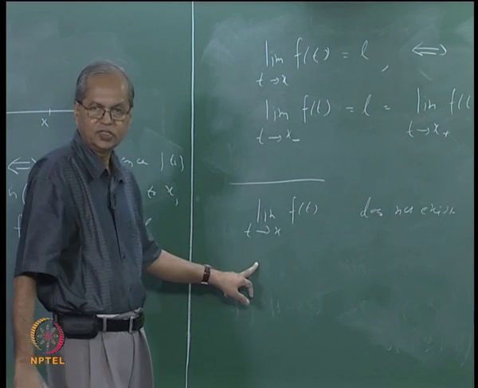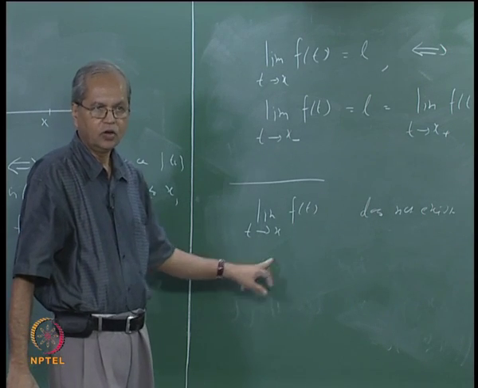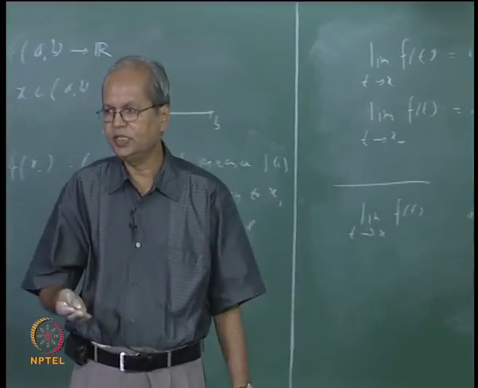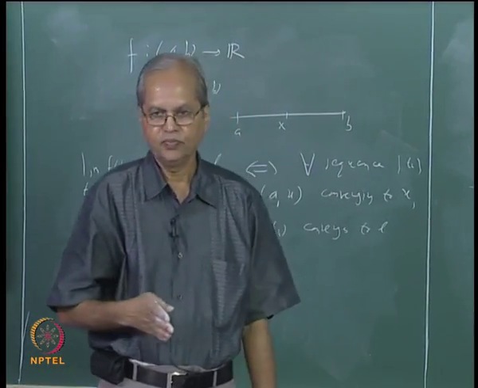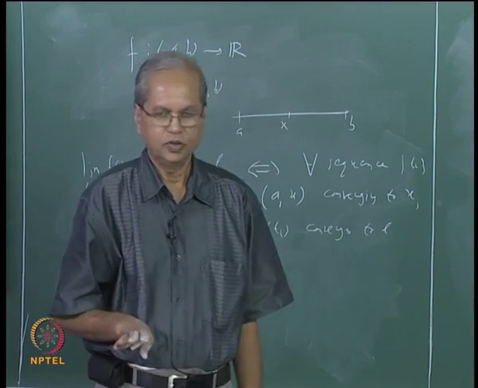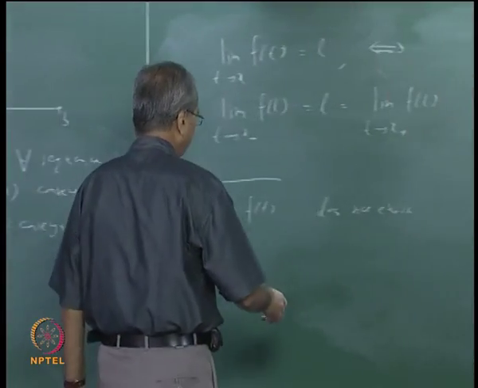Either the left hand limit does not exist or the right hand limit does not exist, or of course both do not exist, or the other possibility, that the left hand limit exists, right hand limit exists and their value is different.